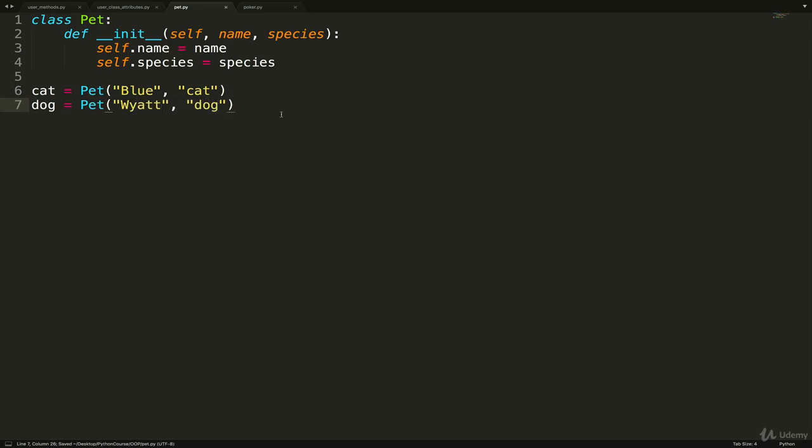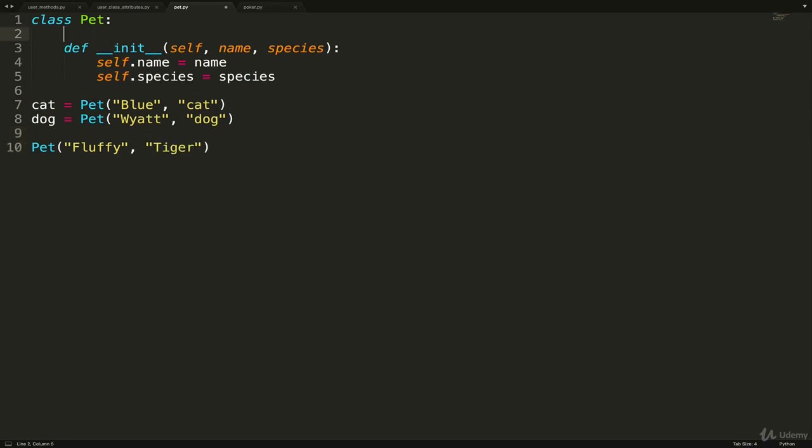All right, so this is all review. Now the thing is, I don't want to allow someone to do Pet Fluffy is a tiger, for example. And to prevent that, I'll create a class attribute called, let's go with allowed. And in here, we'll just put in things like cat, dog, fish, and let's do rat as well. I apologize if your favorite pet is not here. Just for the sake of keeping this brief, I'm not going to add in every possible pet. Okay, so these are the allowed pets.